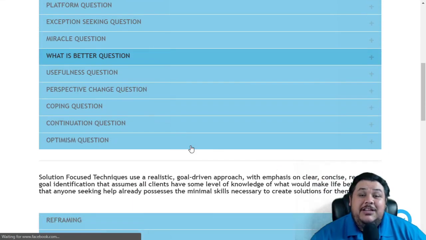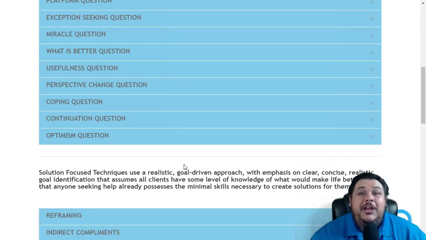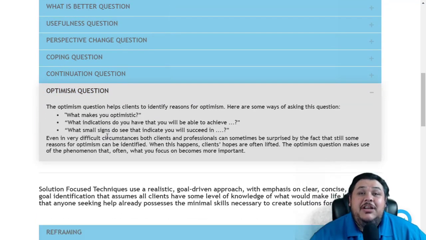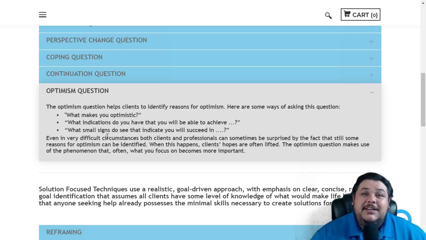In this tutorial, if you're looking at this top to bottom, we'll be working on the last one, the one on the bottom, which is the optimism question. In the solution-focused question just above this one, we talked about a continuation question, and we talked about what are the things that have been happening and are currently happening that are positive, good things that you're doing or experiencing, and we want those things to continue. So that's acknowledging good stuff that's happening.